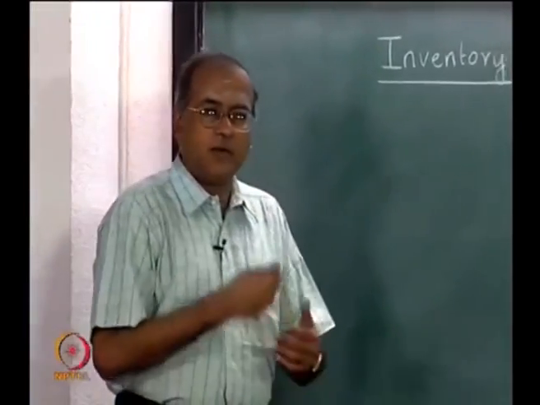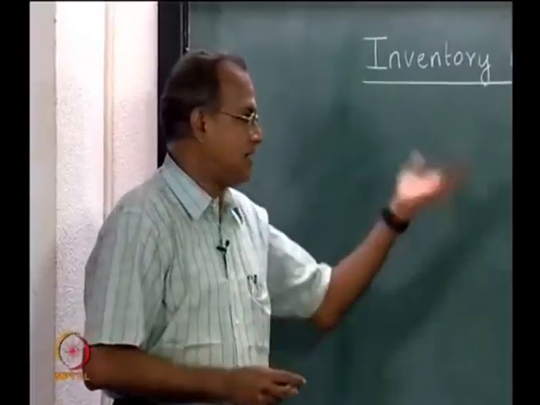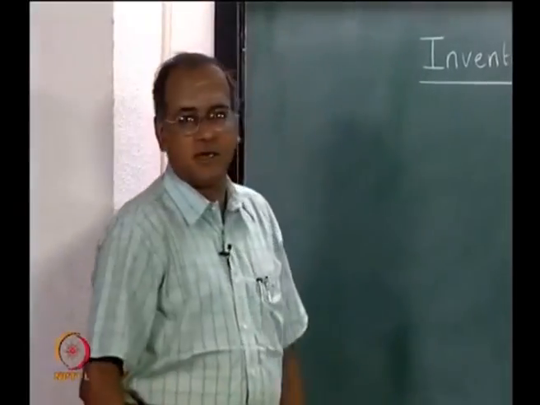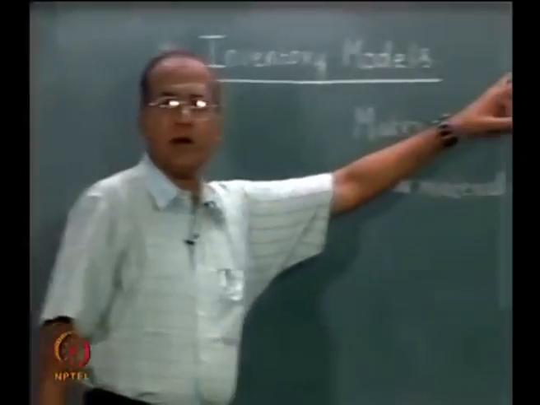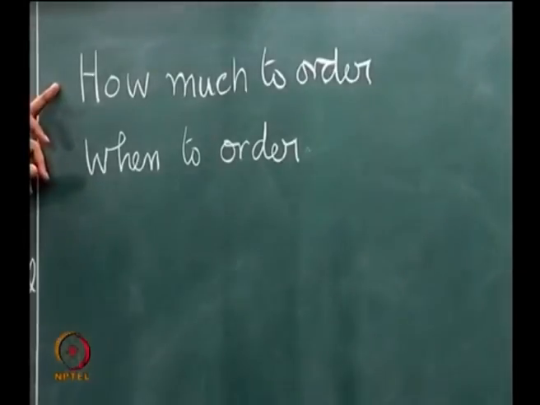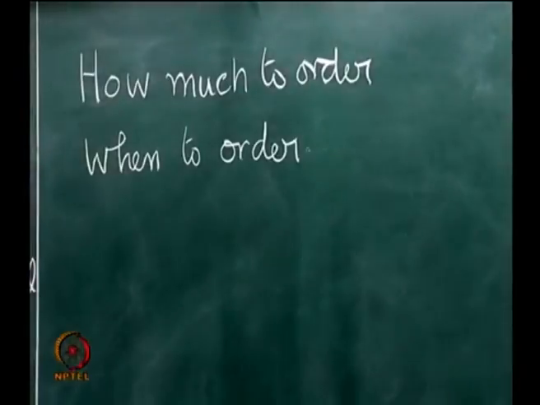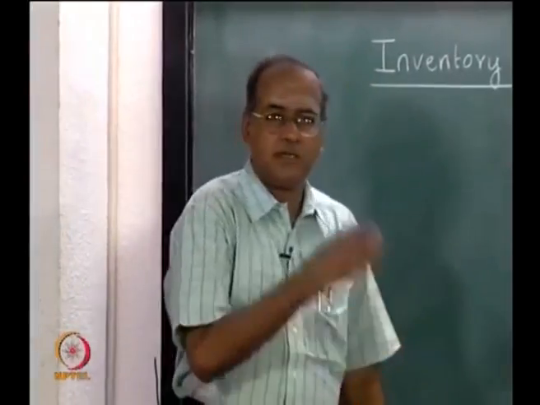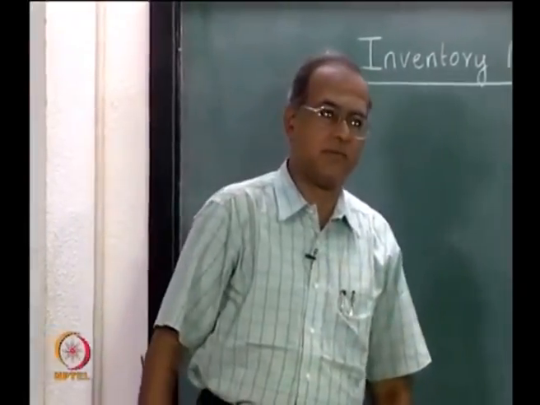Once we know the annual demand of each item that goes into the final product, we need to make decisions on what quantity we are going to order every time we place an order and when exactly we are going to order. So inventory control or inventory management essentially deals with these two aspects.